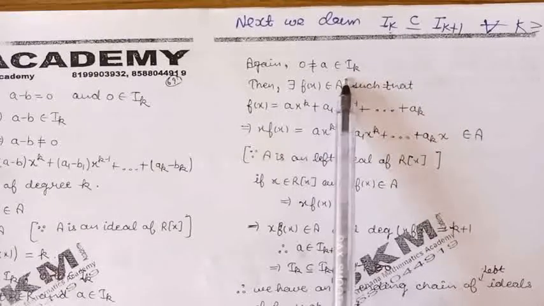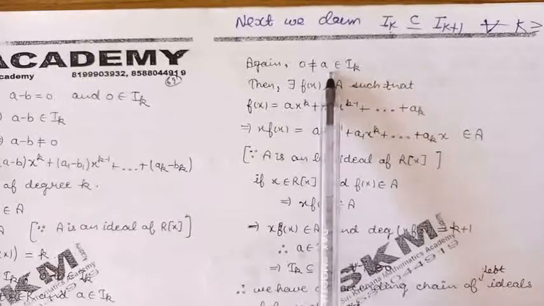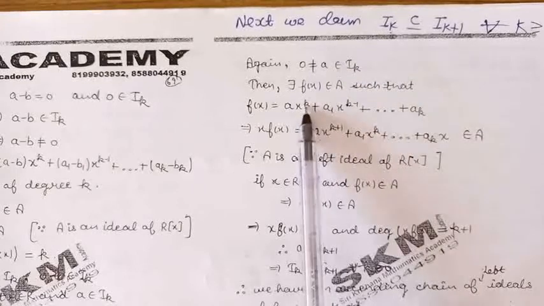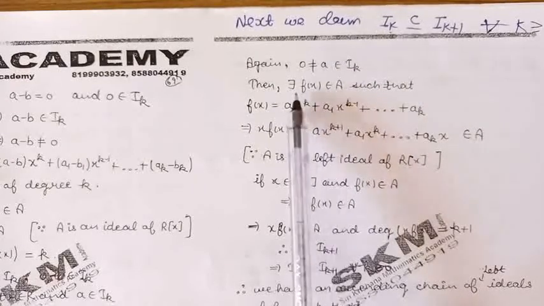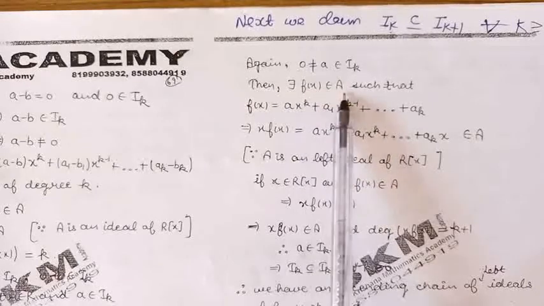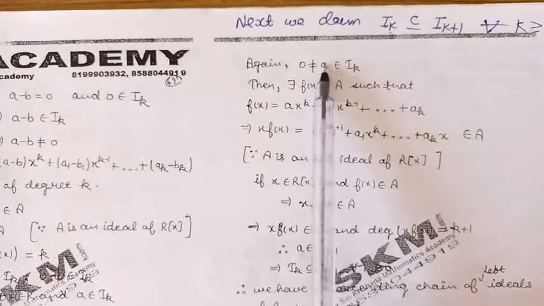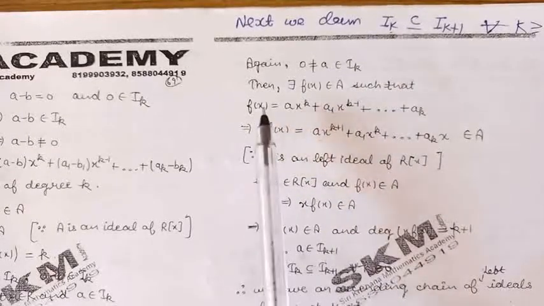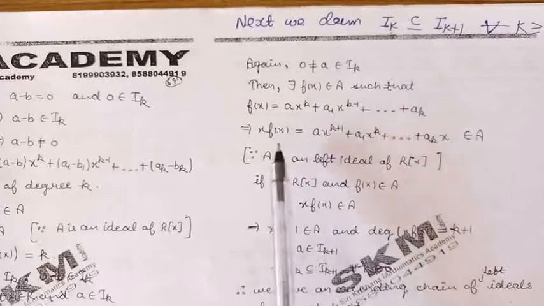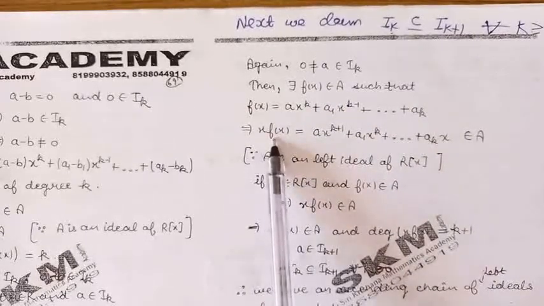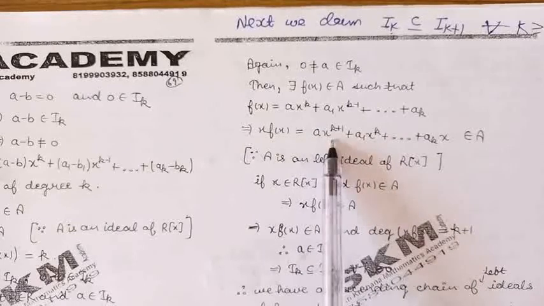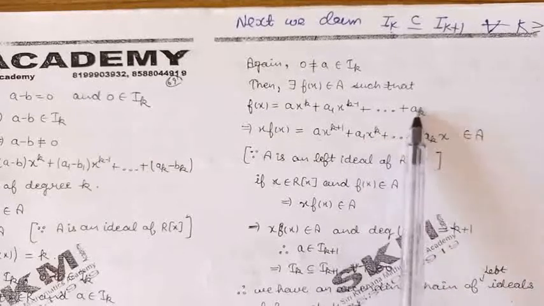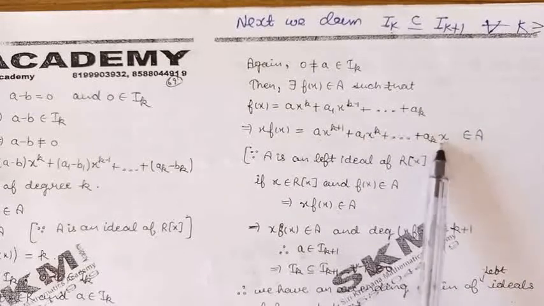If we take a belonging to I_k, then by definition of I_k, this a will be the leading coefficient of a polynomial of degree k in A. So we have taken the polynomial f(x) belonging to A such that a is the leading coefficient of f(x). Now if we multiply both sides by x, this will become x f(x) equal to a x^(k+1) plus a_1 x^k and so on. The last term will become a_k x.